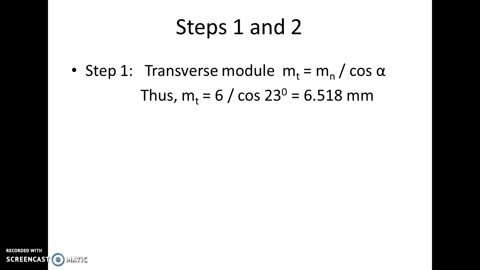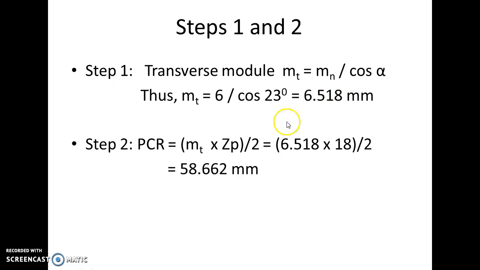Steps 1 and 2. Step 1. Transverse module MT is Mn, the normal module, upon cos alpha. So it is 6 upon cos 23 degrees, which we calculate and arrive at 6.518 mm. Step 2.